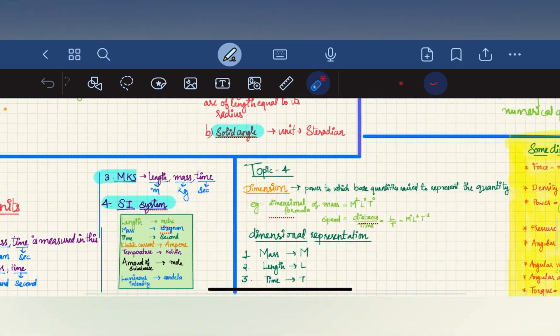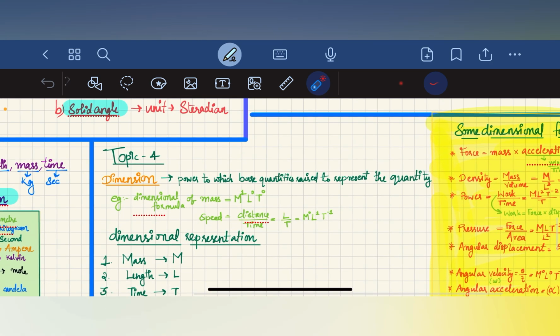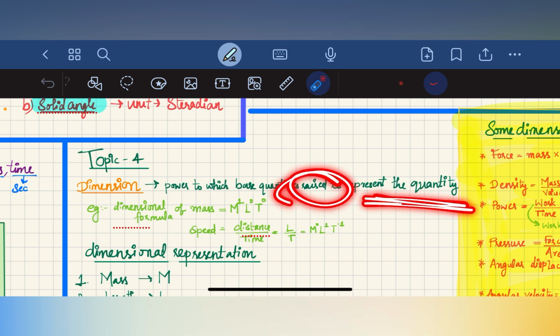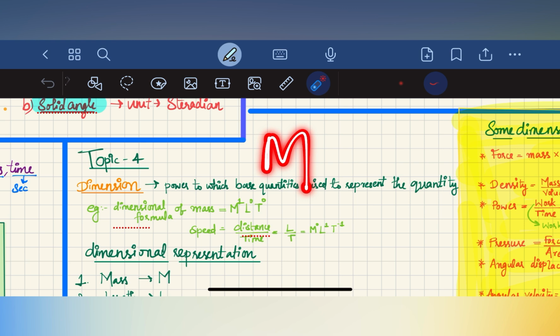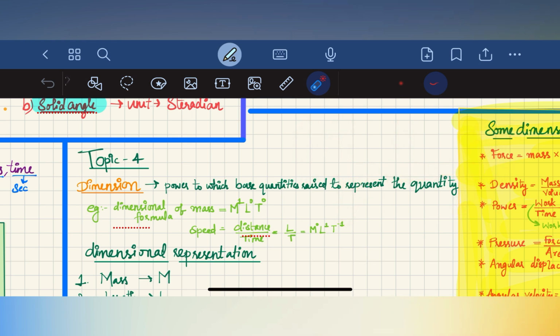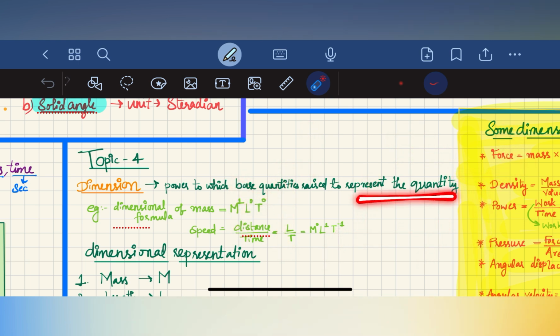So then comes the fourth topic, which is about dimension. Dimension means the power to which a base quantity is raised to represent the quantity. Base quantities like mass, length, time are raised to some powers to represent the quantity.